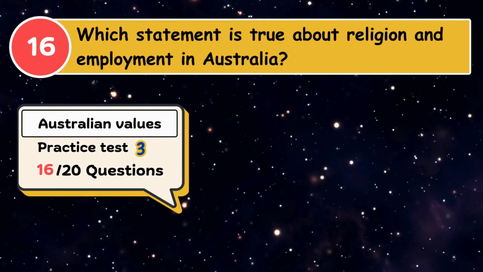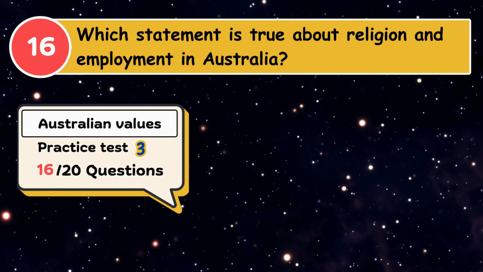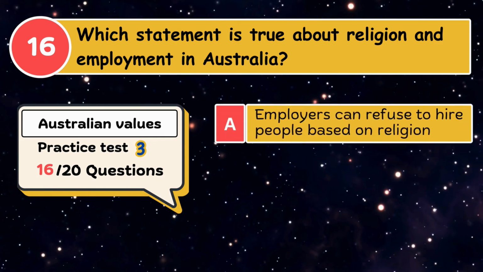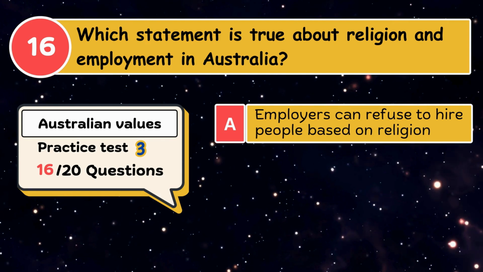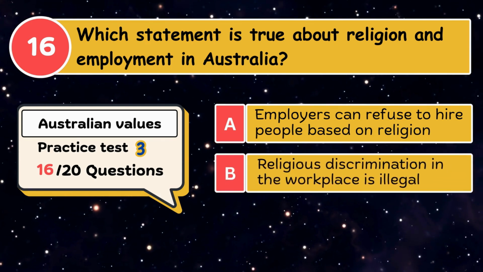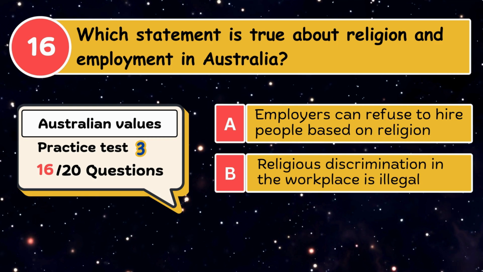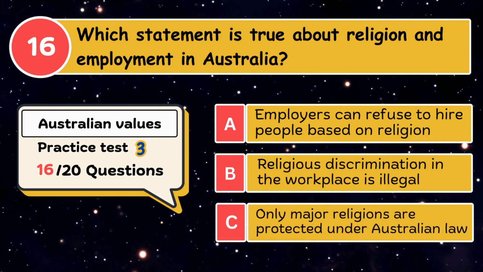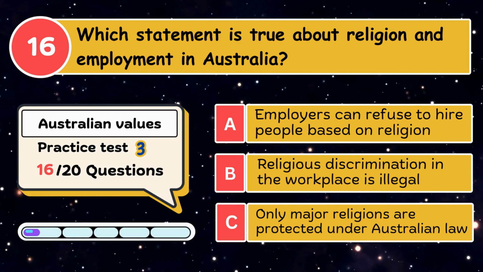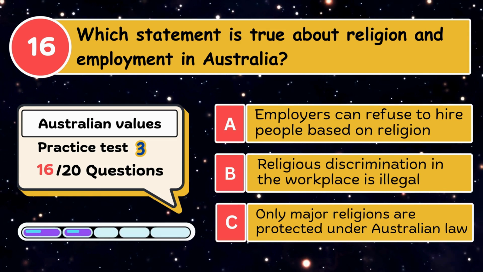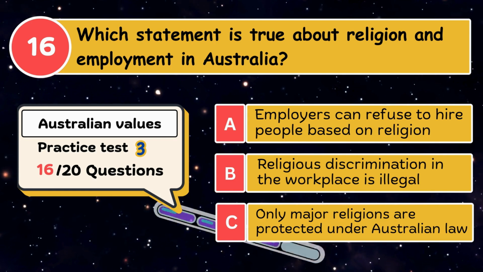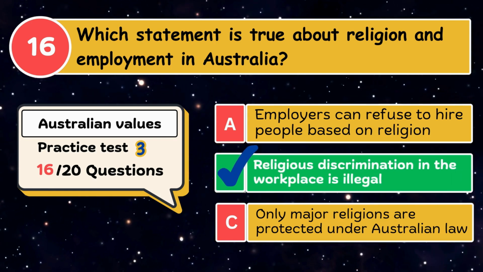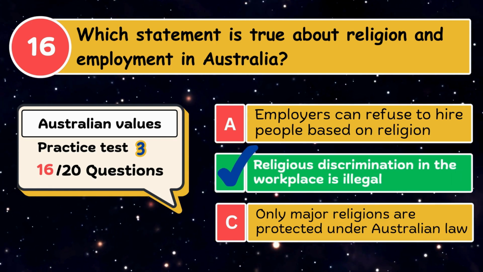Which statement is true about religion and employment in Australia? A. Employers can refuse to hire people based on religion. B. Religious discrimination in the workplace is illegal. C. Only major religions are protected under Australian law. The correct answer is religious discrimination in the workplace is illegal.